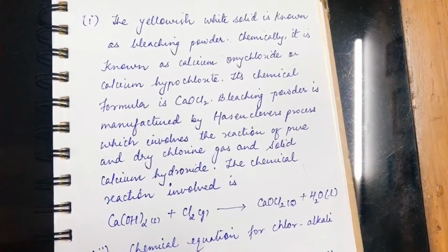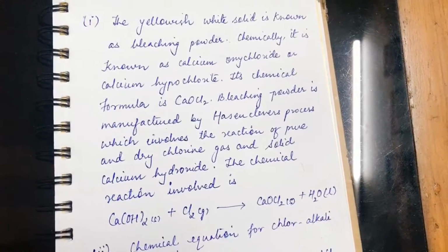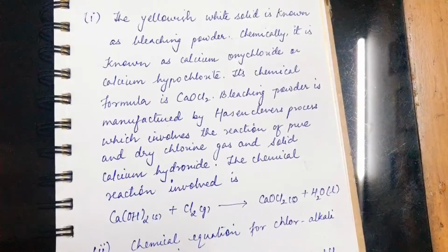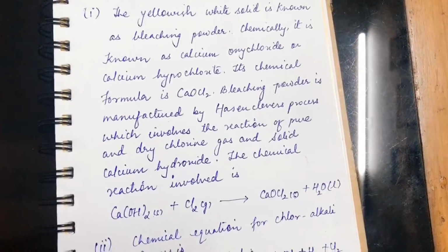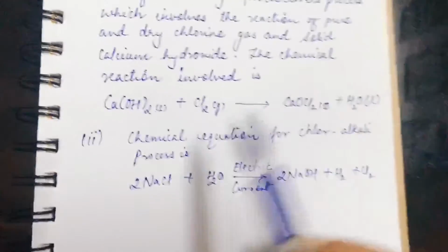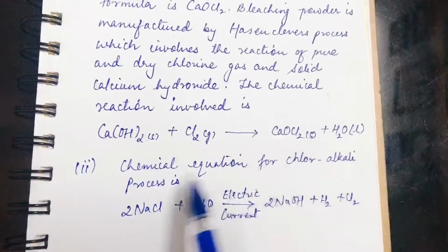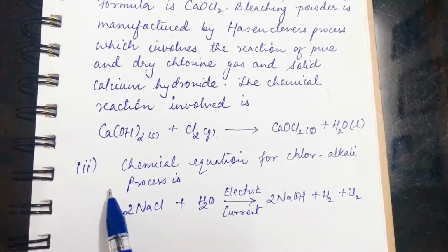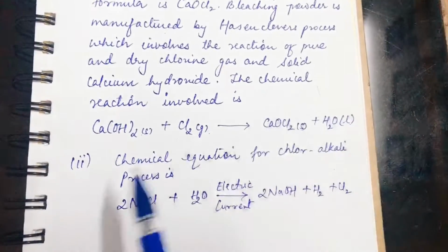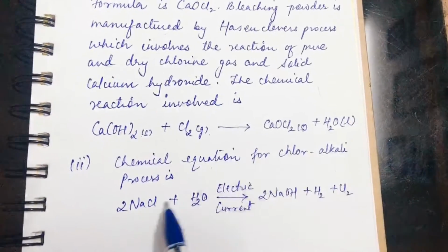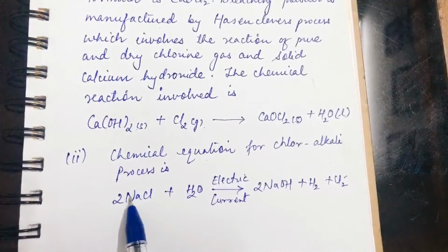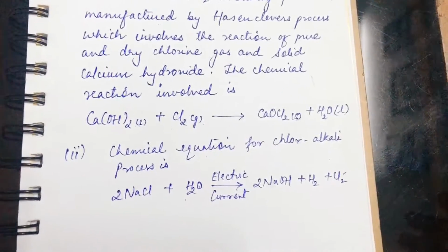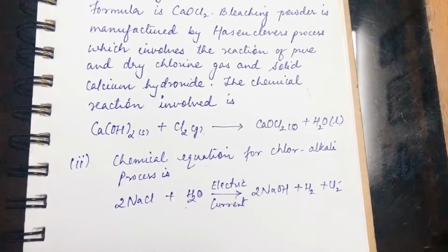CaOCl2. Bleaching powder is manufactured by the Hasenclever process, which involves the reaction of pure and dry chlorine gas and solid calcium hydroxide. So this chemical reaction involved I have also mentioned here, students. You can see over here. And you write the name of the products, okay? And then which enhances your answer actually. Chemical equation for chloralkali process is this, okay? Sodium chloride, when it reacts with water, you will get sodium hydroxide and hydrogen gas and chlorine gas. These two after supplying of electricity.